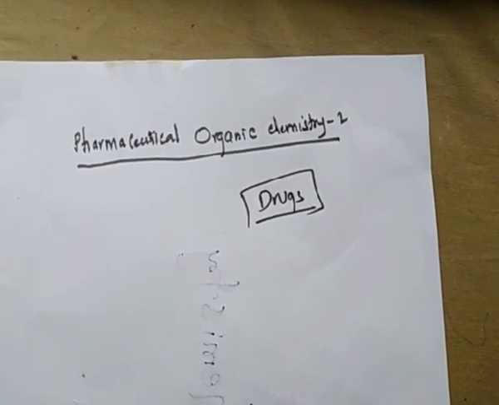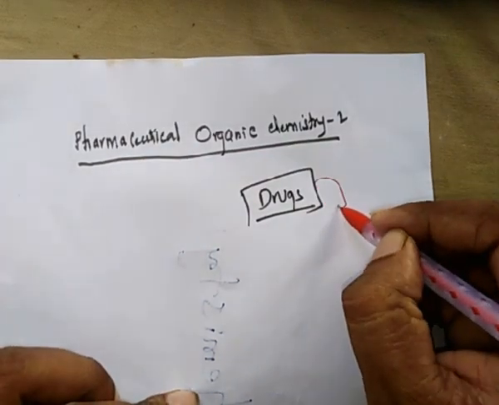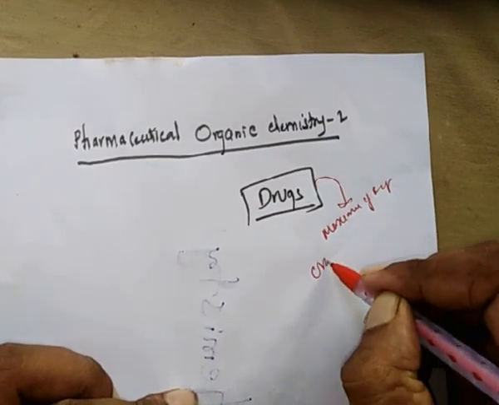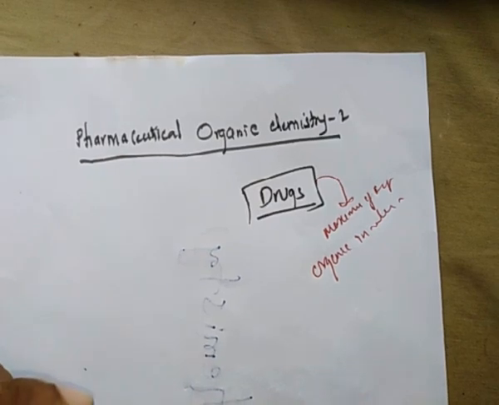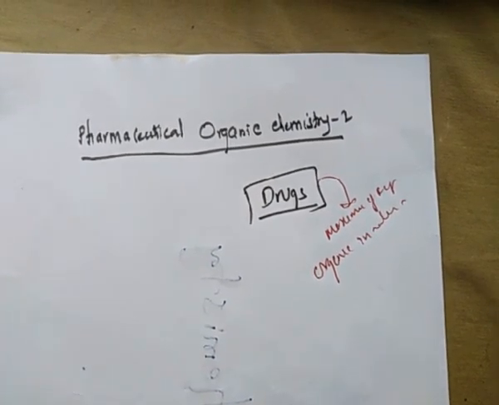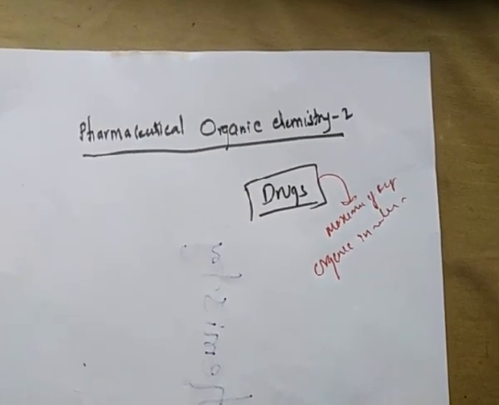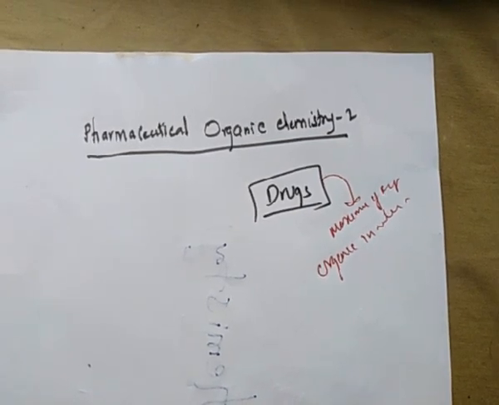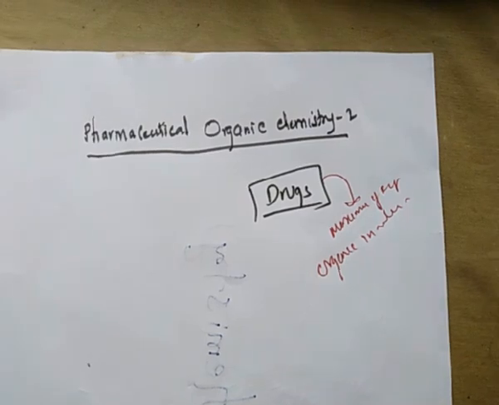Most drugs are organic in nature, because organic compounds are compounds of carbon. Like various neurotransmitters and naturally occurring pigments, drugs are also majorly organic in nature.